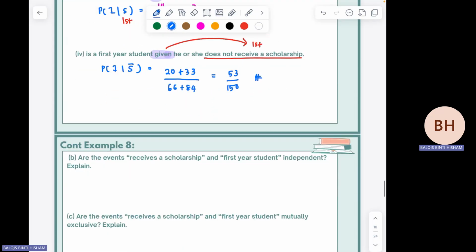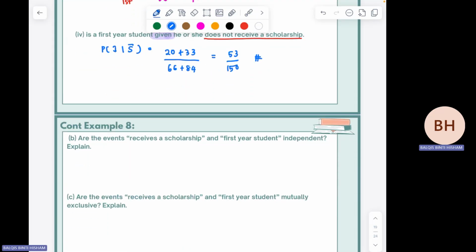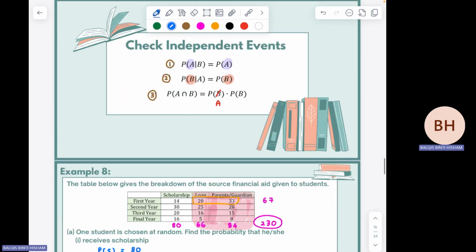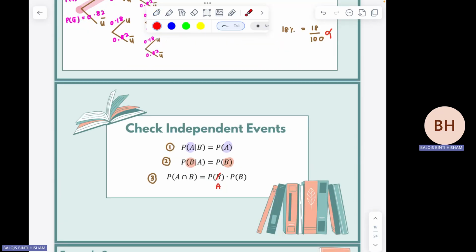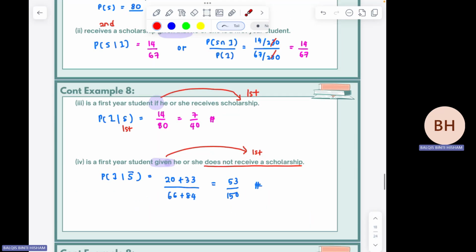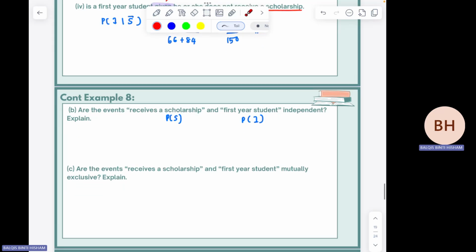Okay, next. Are the events receive scholarship and first year independent? Okay, this is how you answer. Receiving scholarship is P(S). First year is P(first year). What is the relation just now? We had 3 relations. You can use either one, it doesn't matter which one. Let's say I use the first one: P(A given B) equals P(A). So in this case, S and 1.